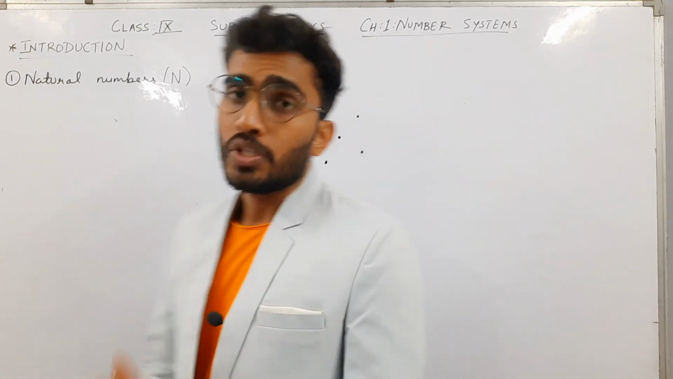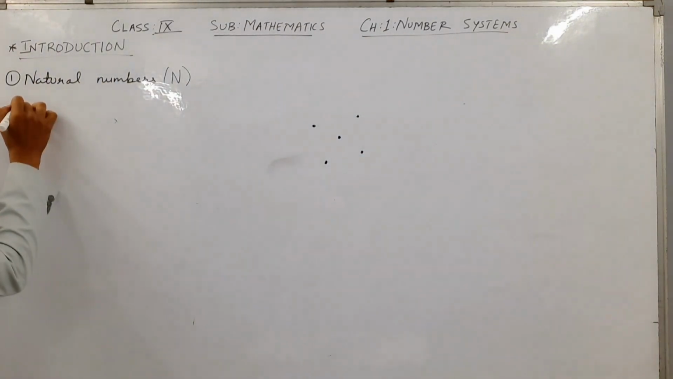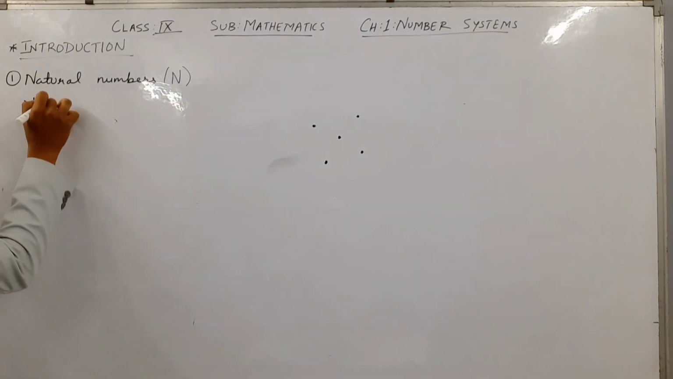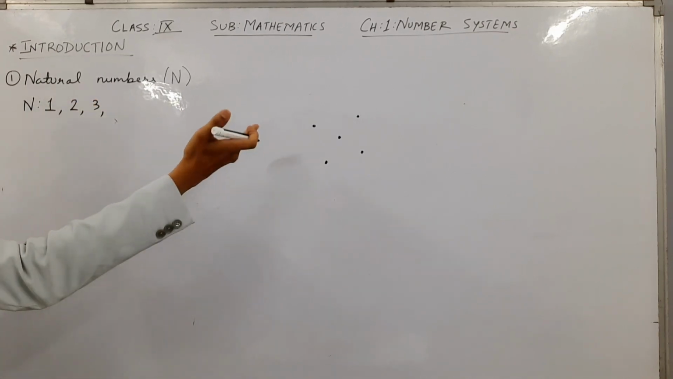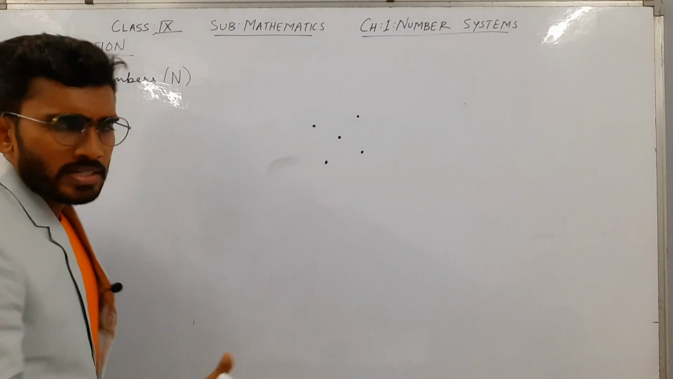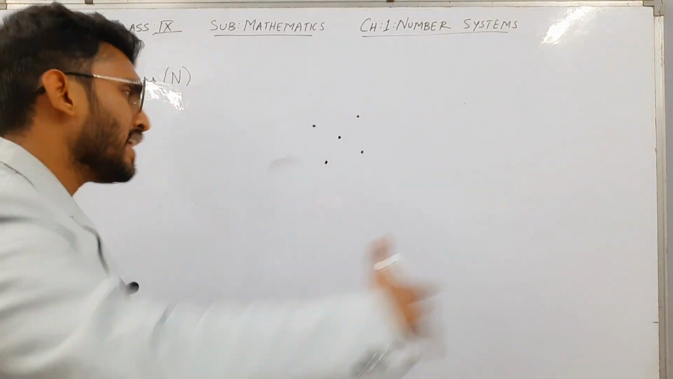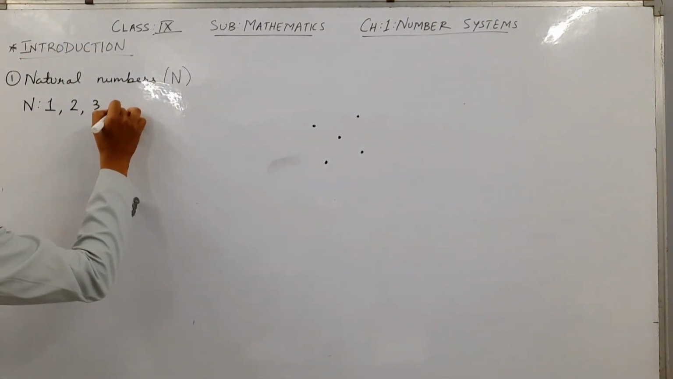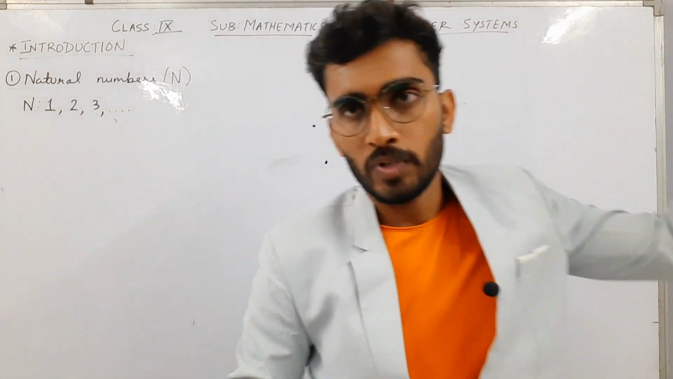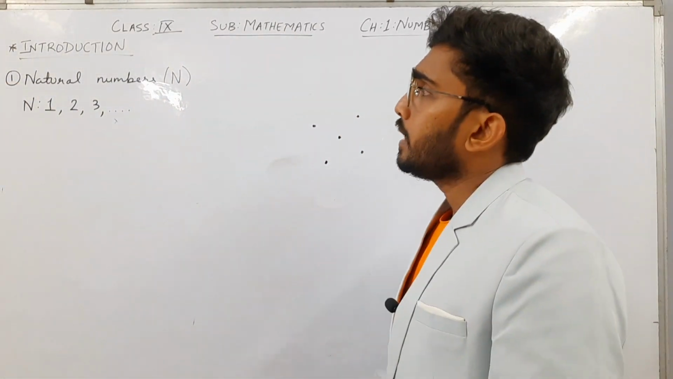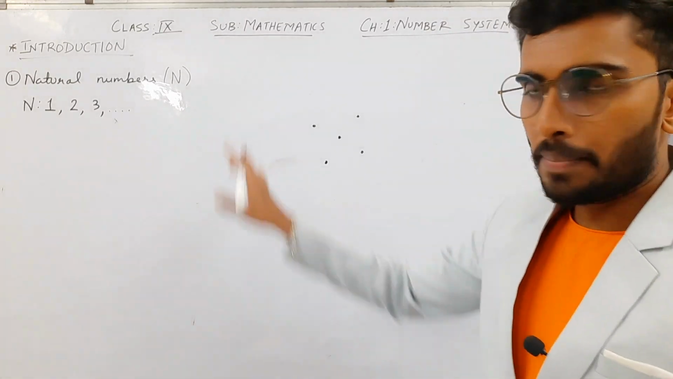Those numbers are called natural numbers. Natural numbers start from 1, then 2, 3, but here I made just a finite 5 points. Natural numbers go on to infinite. Infinite means forever, it will continue till infinity. It is endless. Natural numbers are denoted by capital N.